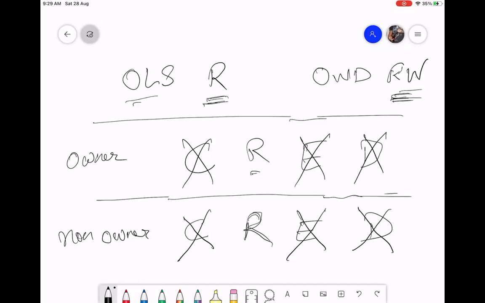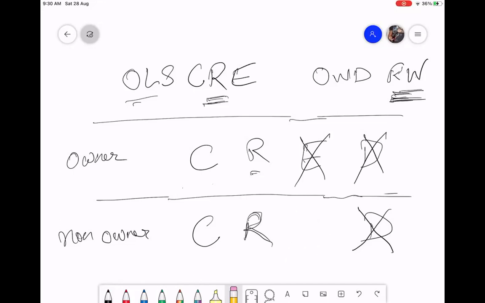Okay, we're assuming that. Now I give create permission for owner and non-owner both. What happens? Owner can create, and non-owner can also create. Of course he can create, he has read write access. Write means he can now create records. He has access to edit. He can change. He can create new records. What about now? Now both of them can edit, right?